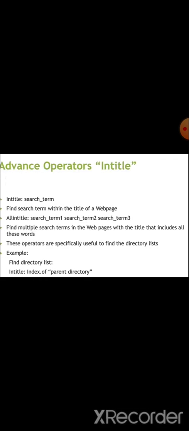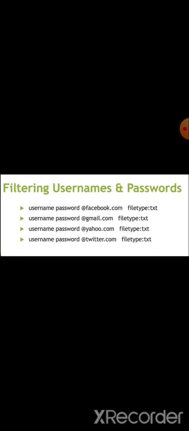This is the in title keyword. Advanced operators in titles is the same. And this is another Google dork. We can find information about all of this.